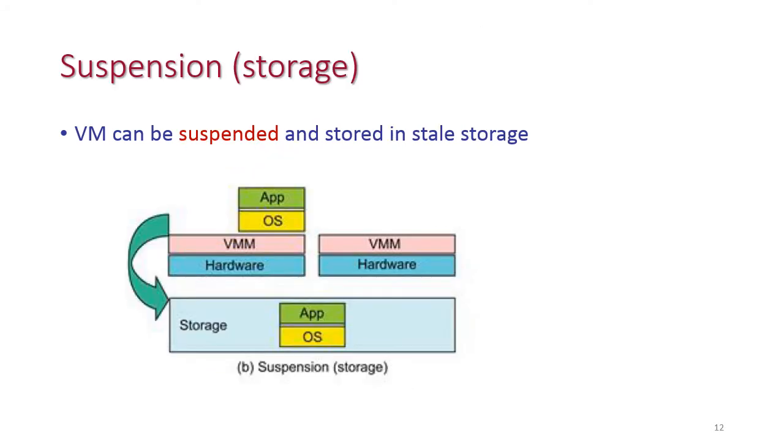The next operation is suspension or storage. This is VM1 we have already created, and this is VM2. This VM1 is suspended from this hardware, and it will be stored in the storage device, that is, disk arrays. Because the virtual machine is software, this software image will be suspended from this hardware, and that image will be stored in the storage devices. This is called suspension.